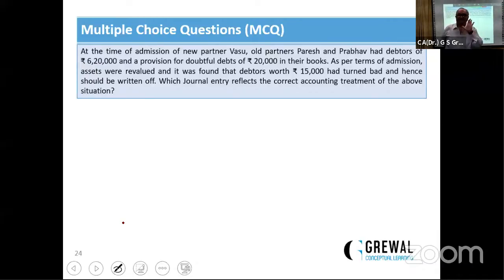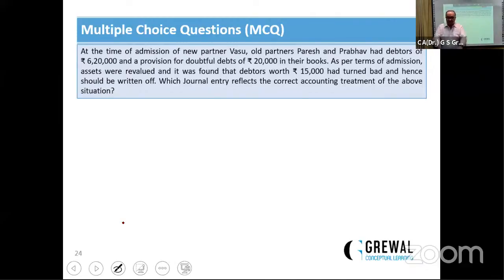One thing is very clear. It should not be adjusted in the partner's capital account. Same with accumulated profits and losses, which must be adjusted. Same with the employees' provident fund. It should not be adjusted in the partner's capital account. This is the statutory liability towards the employees. ये accumulated profit और loss का part नहीं है. तो provision for doubtful debts कभी भी partners के अंदर distribute नहीं होंगे.